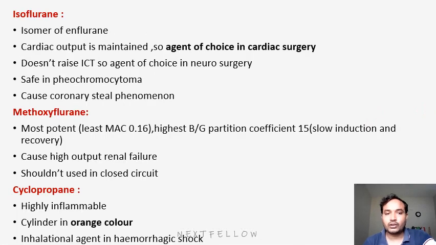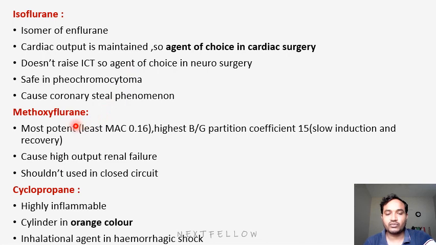Next is isoflurane. Isoflurane is an isomer of enflurane. Cardiac output is maintained, so obviously it is the agent of choice for cardiac surgeries. It doesn't raise ICT, so it is the agent of choice for neurosurgeries and CNS patients. It is safe in pheochromocytoma, but it will cause the coronary steal phenomenon. Isoflurane is mainly useful in two conditions, cardiac patients and neurosurgery patients, because cardiac output is maintained.